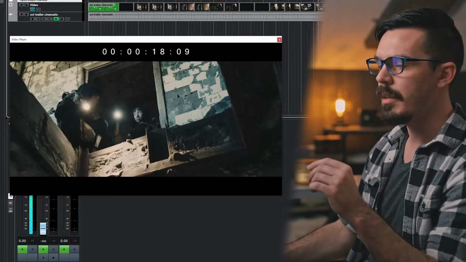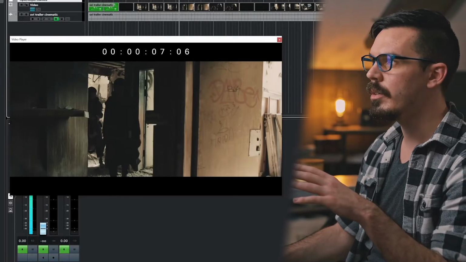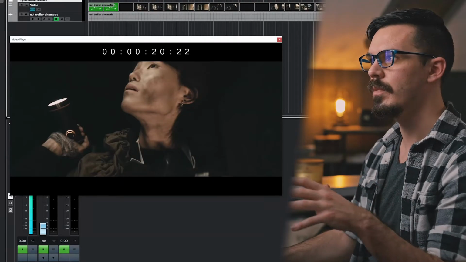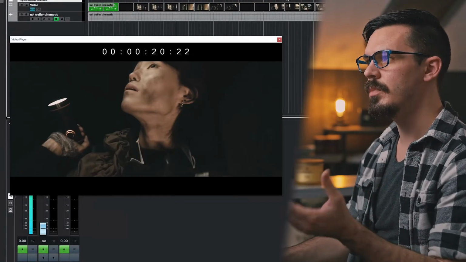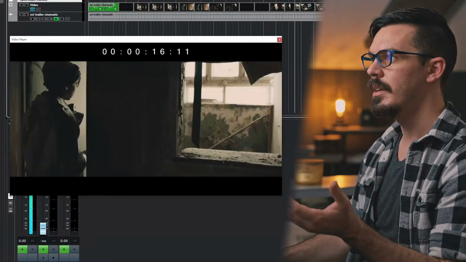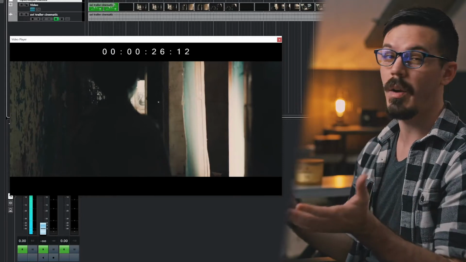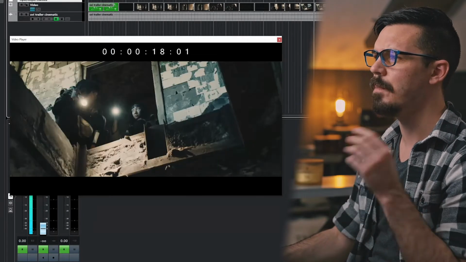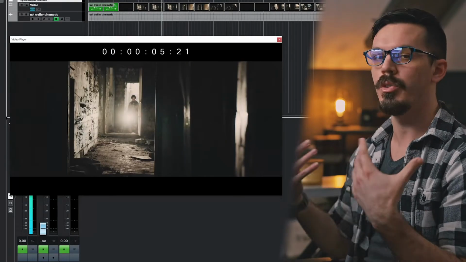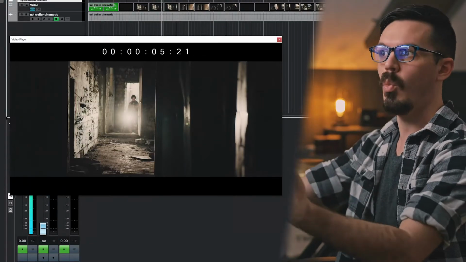It's modern day, it's not a period piece. We've got flashlights, the building looks to be pretty modern construction and stuff, so we don't really need to do anything period specific in terms of sound. It seems to be all set in one environment. The best I can tell, it looks like it's all set in this creepy abandoned warehouse, and I can't tell where that environment is. There's nothing that gives me any kind of regional indicator, so probably we're gonna go for a more general sonic palette rather than aiming for any kind of regional sounds to share where the film is taking place.